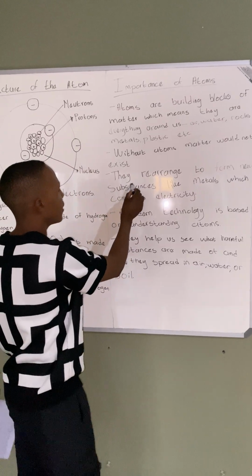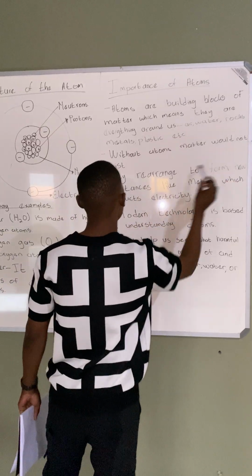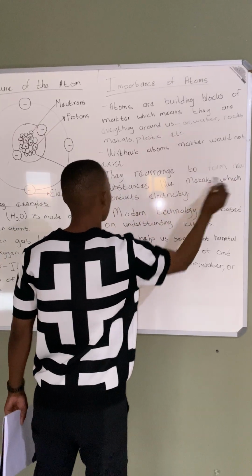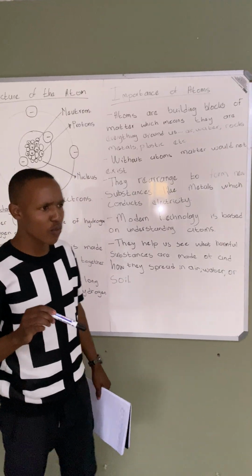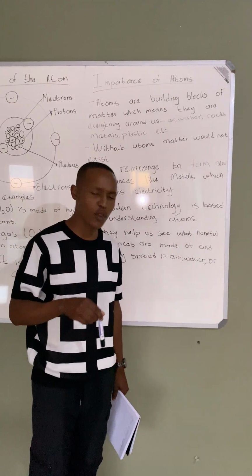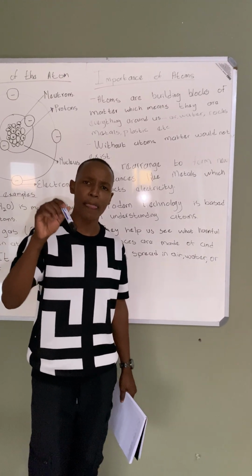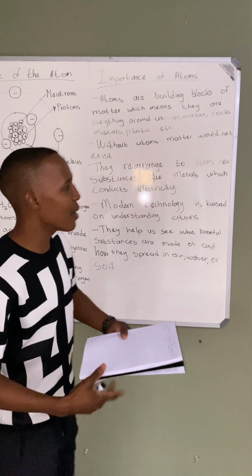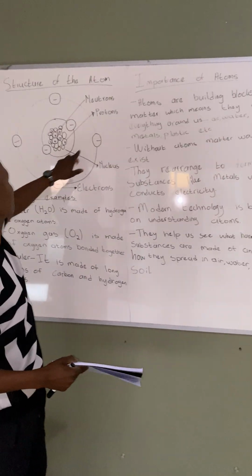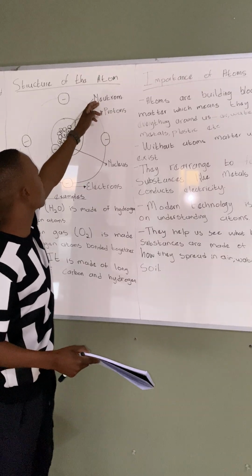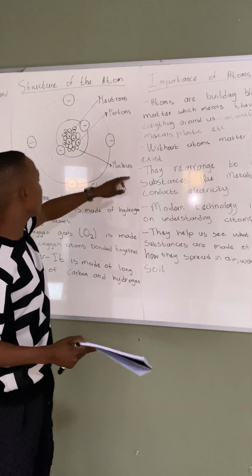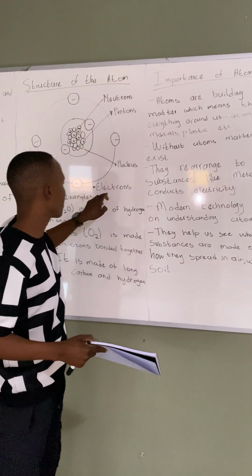They rearrange to form new substances like metals, which conduct electricity. Modern technology is here because of atoms. And then remember, I said the structure of an atom: it has protons, which are positively charged, neutrons, which are neutral, and electrons, which are negatively charged.